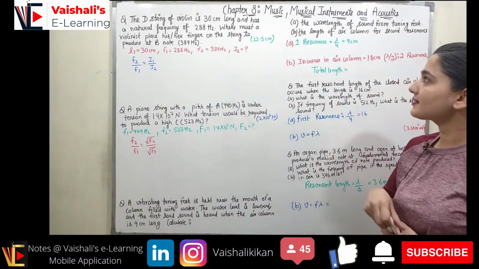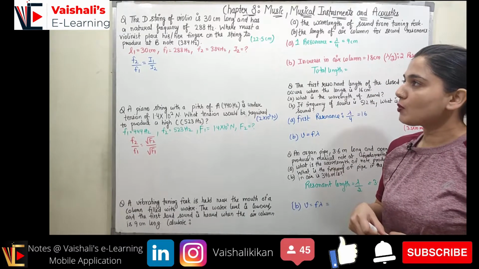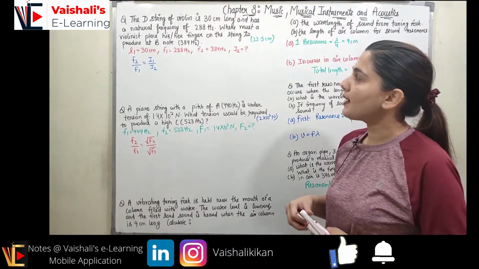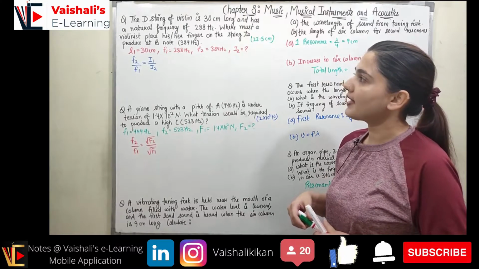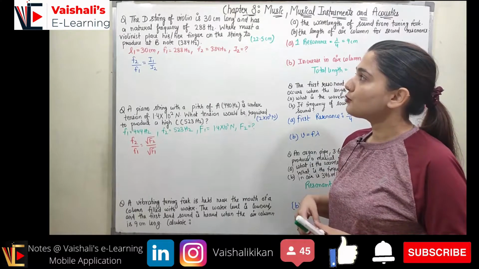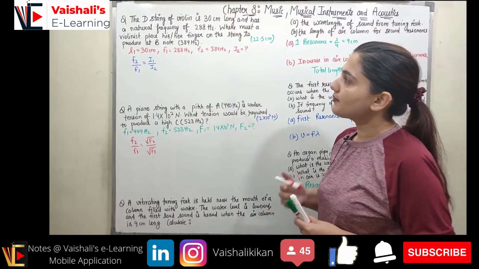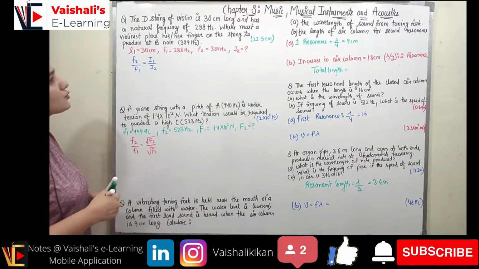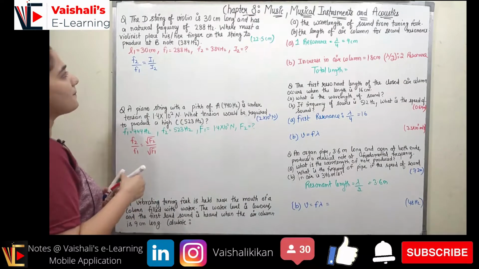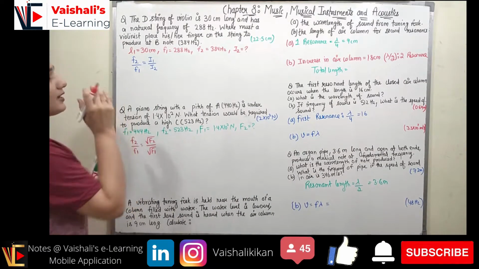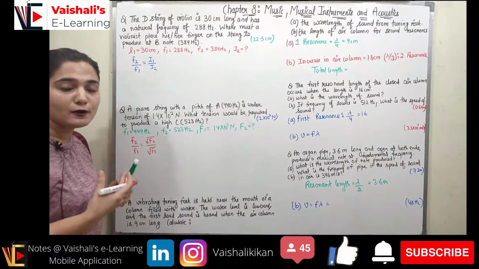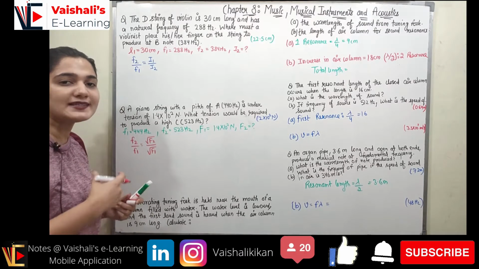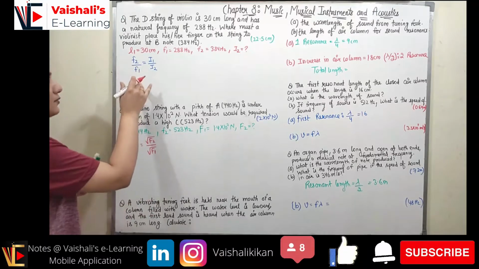So let's start our discussion for question number 1, which states the D string of a violin is 30 centimeter long and it has a natural frequency of 288 Hz. Where must a violinist place his or her finger on the string so as to produce a B note, right? So he has to produce a B note, and we all know the relation between the frequency and the length of the string. It is inversely proportional.